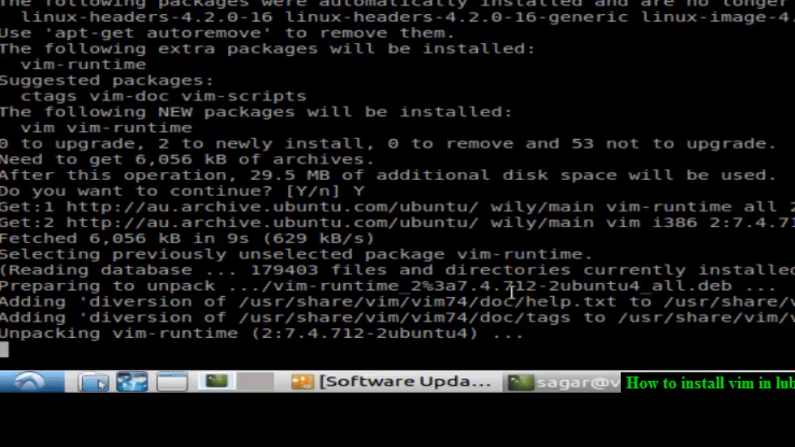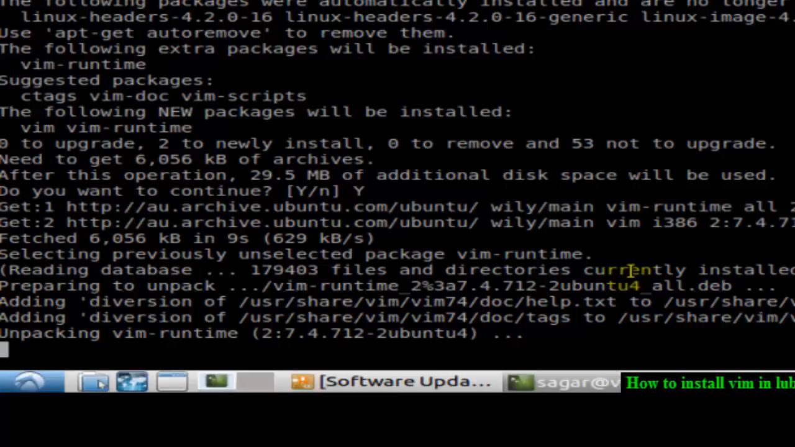So it takes a while to download vim, and depending on your internet speed or the memory configuration of your laptop, it takes a while to download and install it. Till then you can just relax.